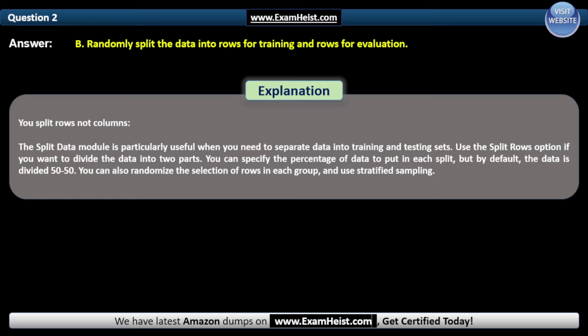Use the Split Rows option if you want to divide the data into two parts. You can specify the percentage of data to put in each split, but by default, the data is divided 50 to 50. You can also randomize the selection of rows in each group and use stratified sampling.